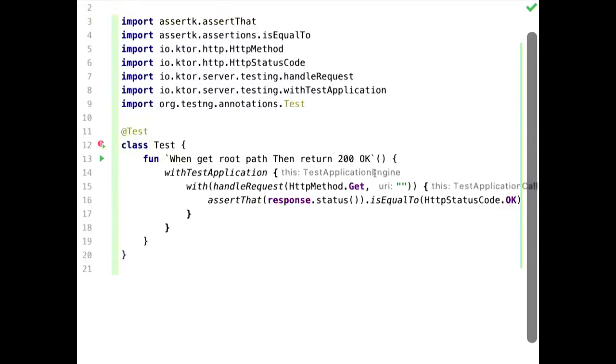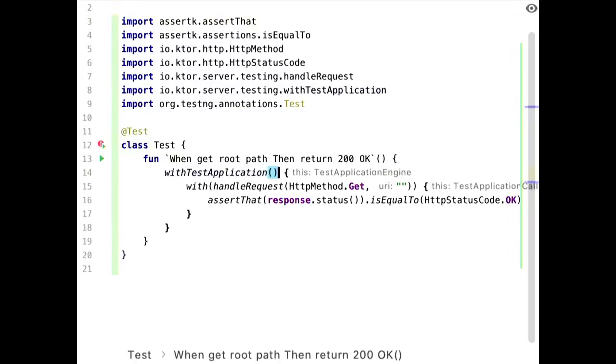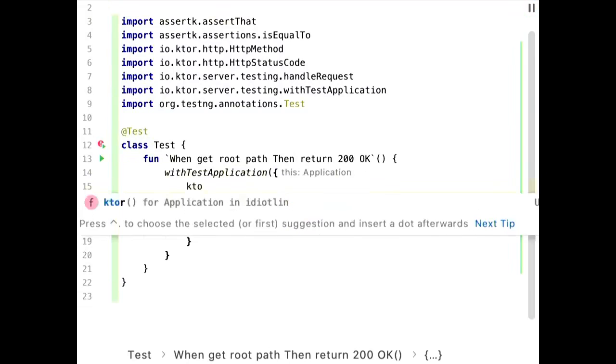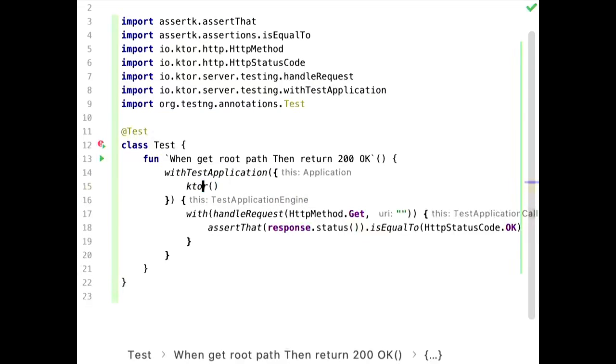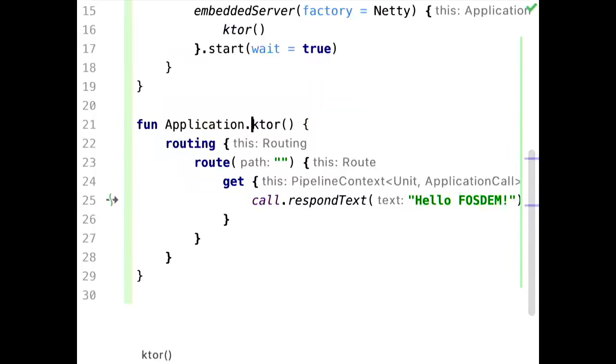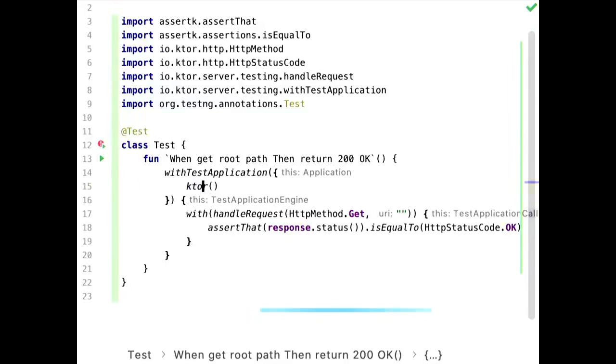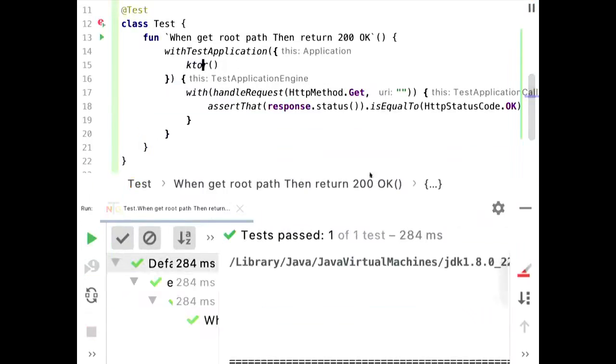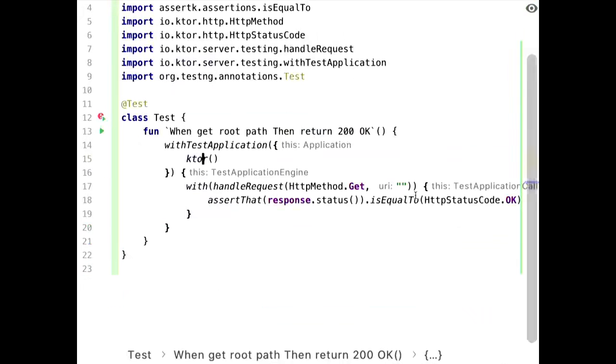So what we actually need to do is wire up our test application context and tell the application context here to also configure the Ktor endpoint here. Run it again. Great success.